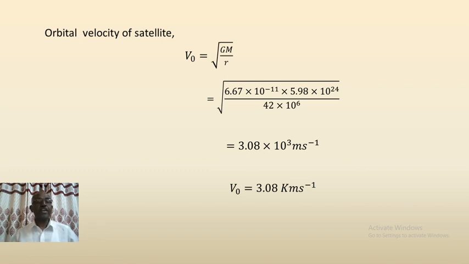Now let us calculate the orbital velocity of satellite. The orbital velocity of a satellite is given by the expression V0 is equal to root of GM by r. Substitute for G, M and small r. We get 3.08 kilometer per second. So this is the orbital velocity of a satellite. It is about 3.08 kilometer per second.